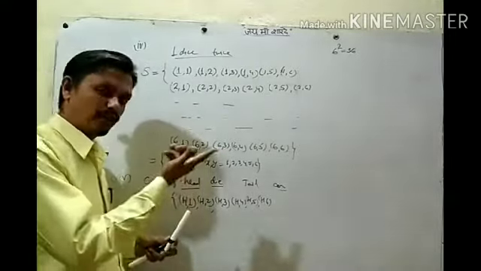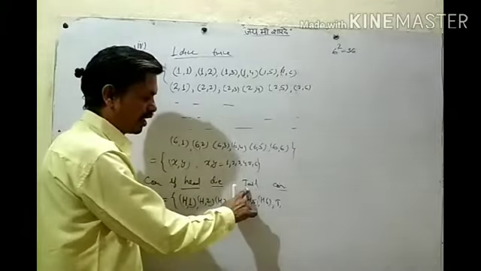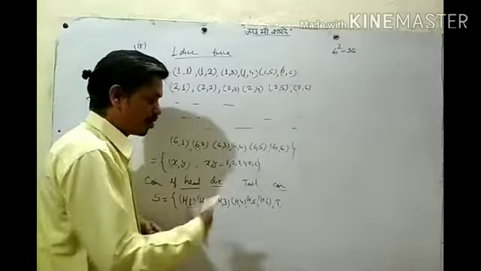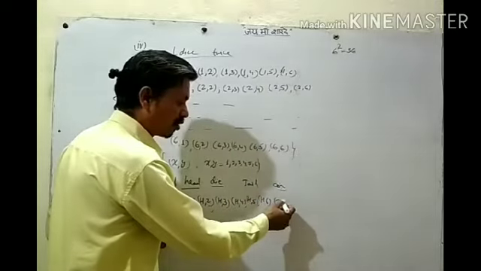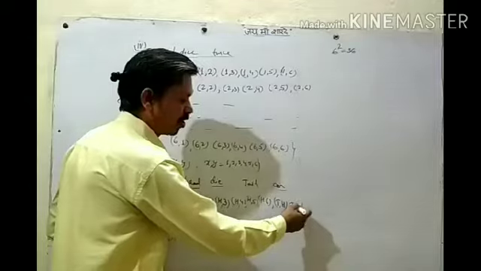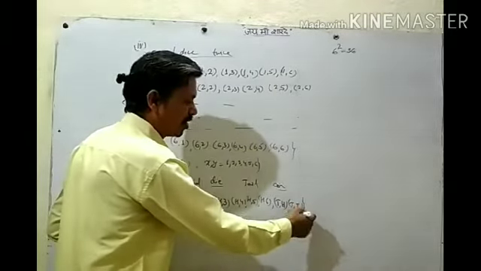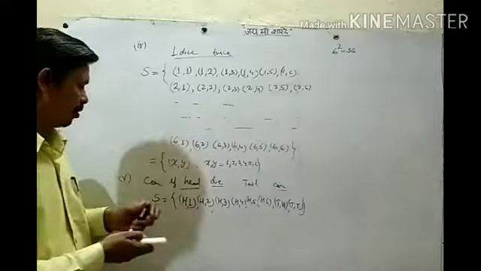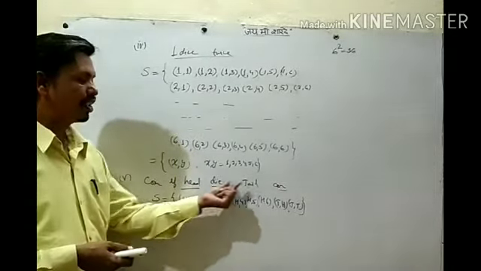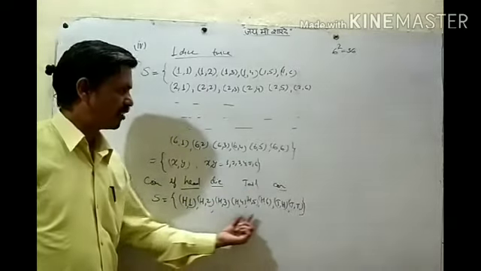But the coin can show tail also. So if tail comes, then we have to throw the coin again. So if we throw the coin, it can show head or it can show tail also. So TH, TT, these two things will be there. So when we throw a coin and it shows head, we will throw a dice, and if it shows tail, we will throw a coin. So for this experiment, this can be our sample space.